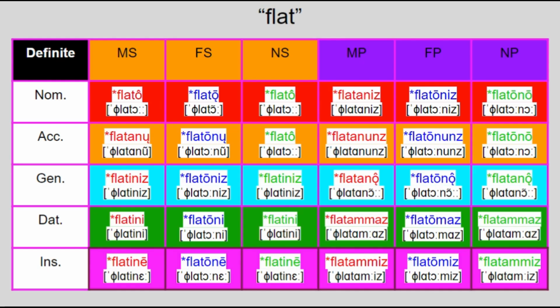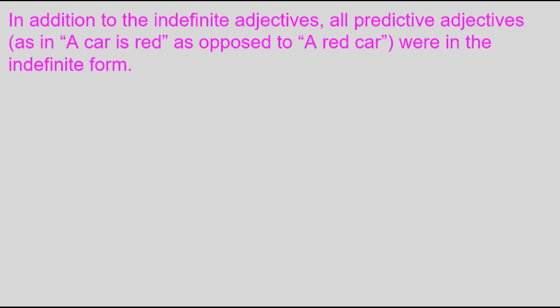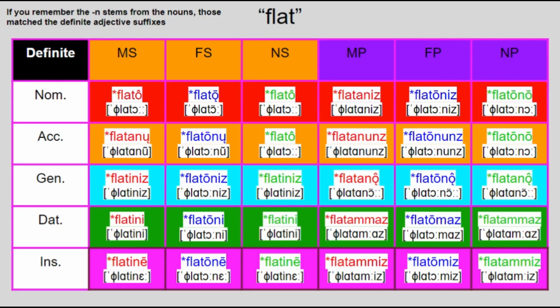What I will say is that Proto-Germanic adjectives took a different form depending on if their noun was definite or indefinite, the indefinite also being used for any predicative adjectives regardless of definiteness, and the definite forms lined up with the n-stem nouns in terms of suffixes.